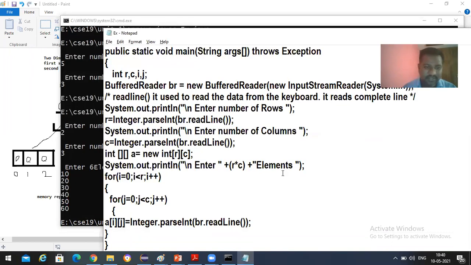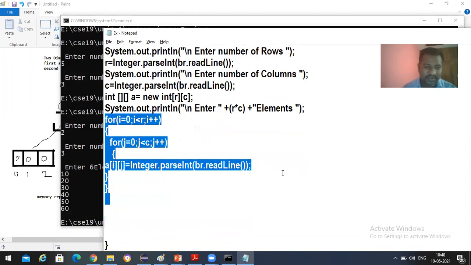And how I'm going to print the 6 elements in matrix format, just see, I'm going to copy it.